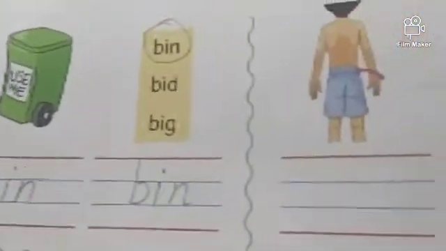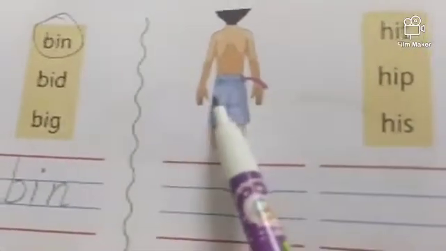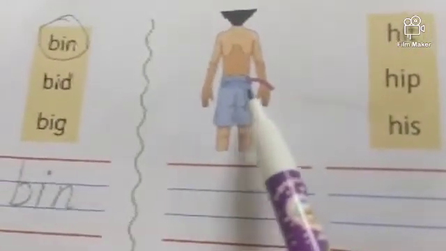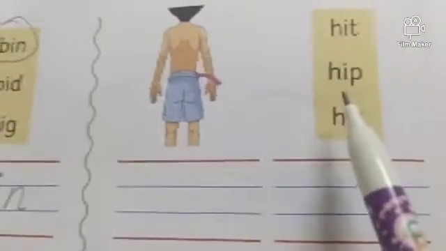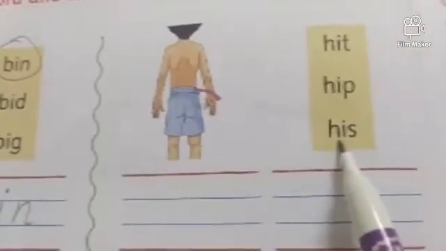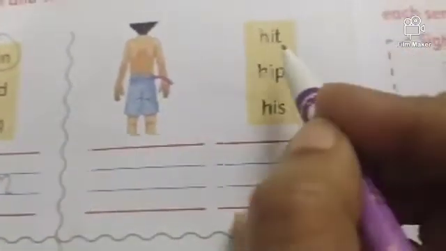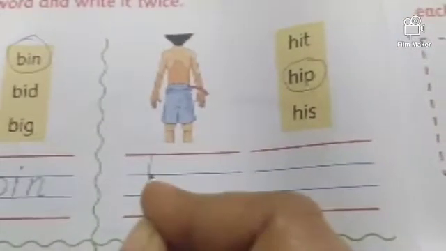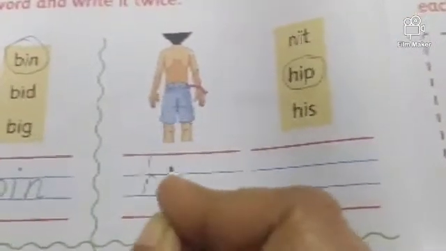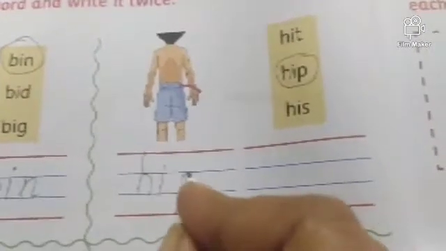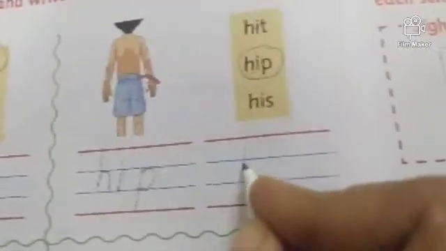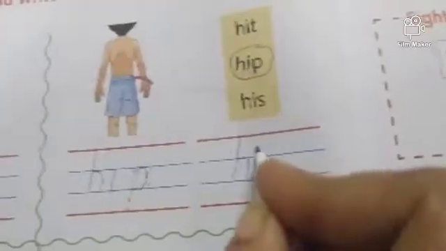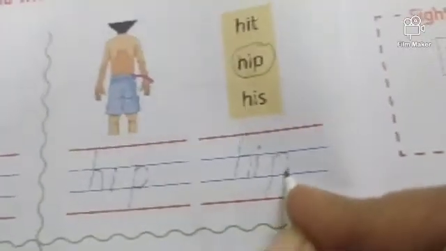Okay. Now what is this? This is a hip. Hit, hip, his. Which one is correct? The middle one. Hip. So write it twice. Hip. Hip.